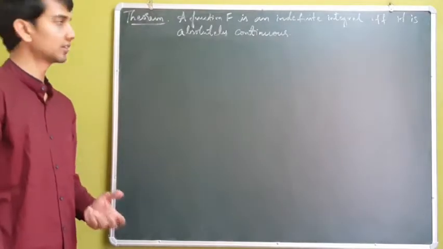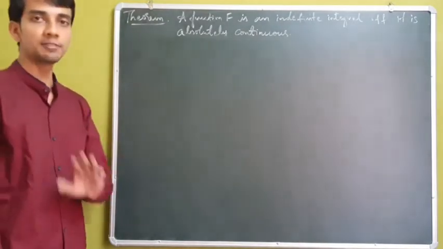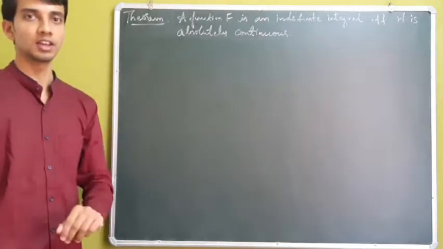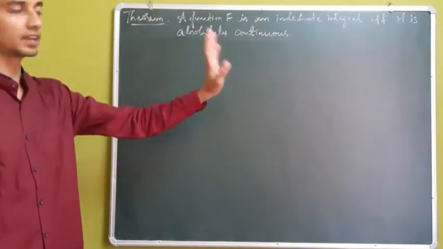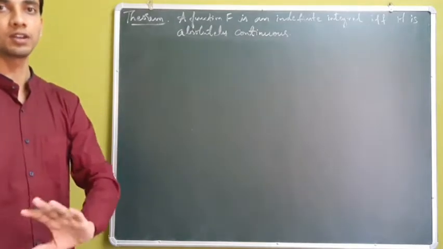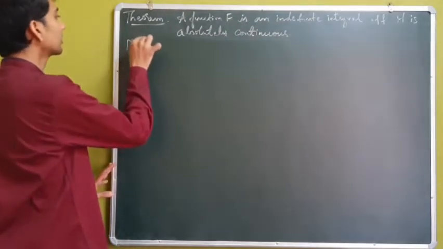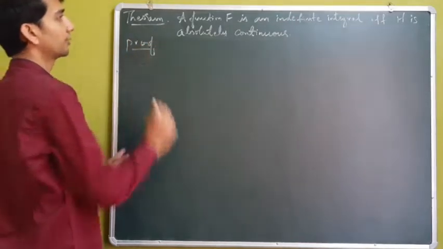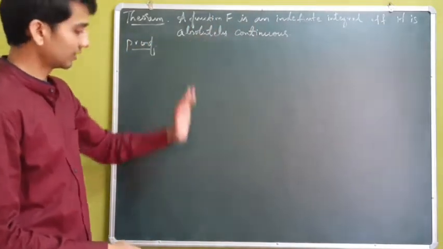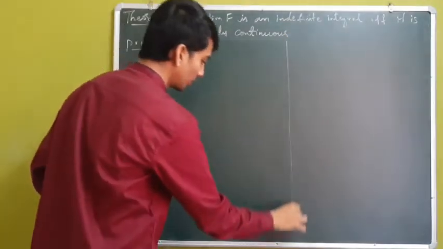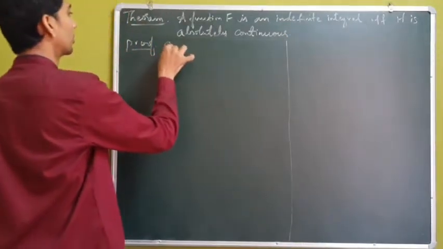So we have the next theorem: a function F is an indefinite integral if and only if it is absolutely continuous. So we need to prove that F is an indefinite integral if and only if it is absolutely continuous. For the first direction, I will assume that F is an indefinite integral and I will arrive at F being absolutely continuous. To prove that, I will assume that f is